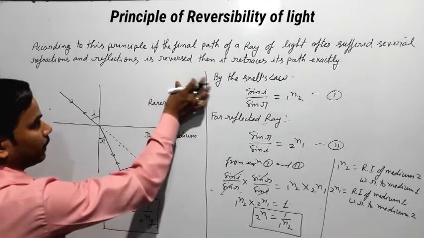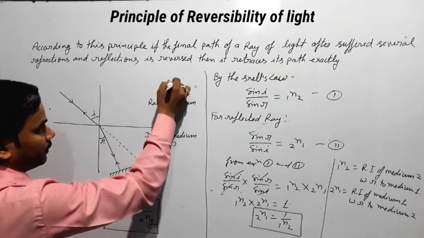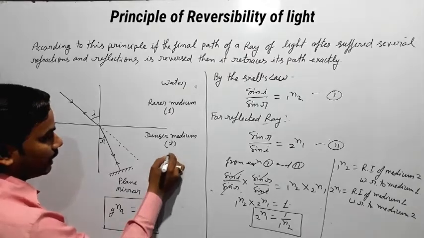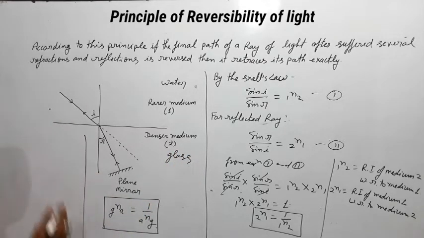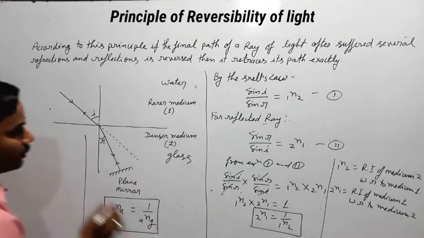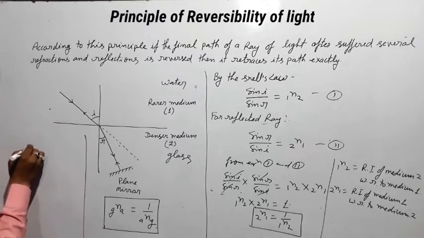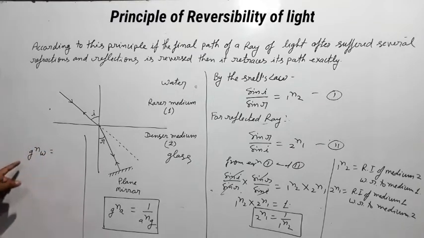Okay, now next condition, if we consider the first medium is water and the second medium is glass, then for this condition we will write 2n1, which means gnw. gnw is the refractive index of water with respect to glass.